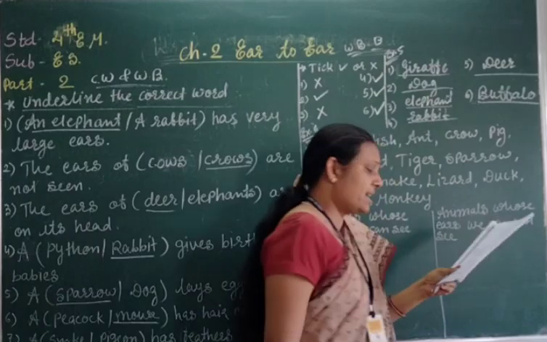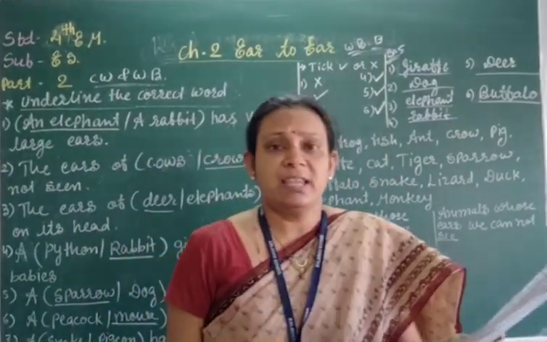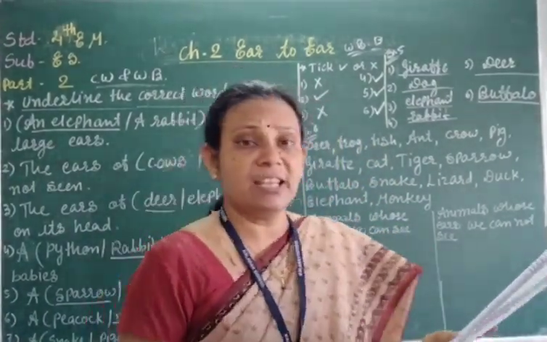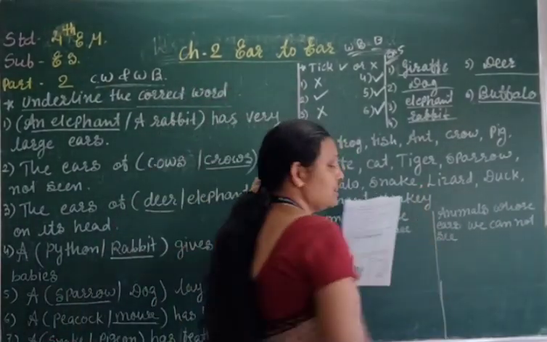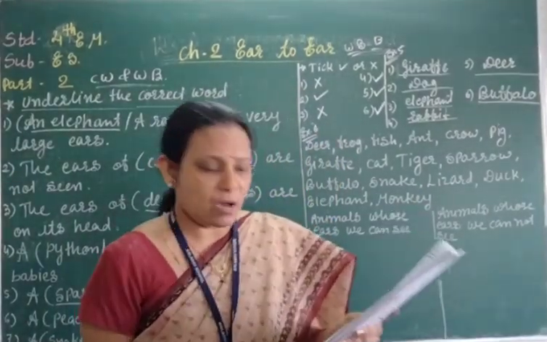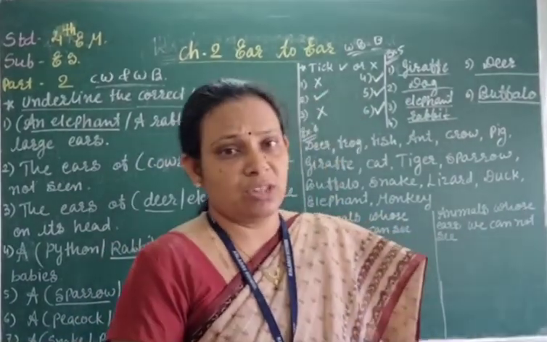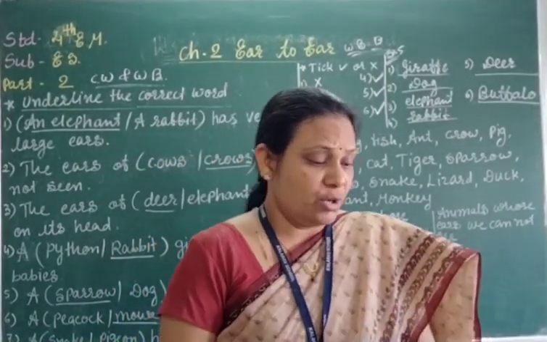Now students, in the example, elephant's ears, here it is written giraffe, but it is wrong. Elephant's ear is the mouse's. Elephant has got the mouse's ear. Clear students? So you have to make this correction.